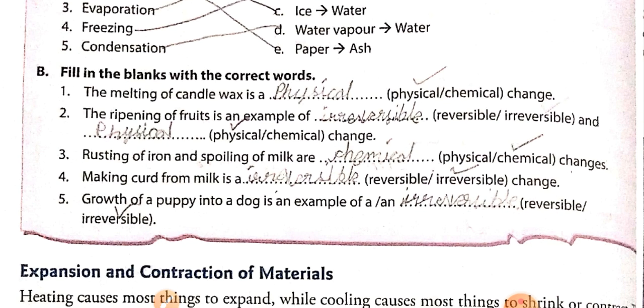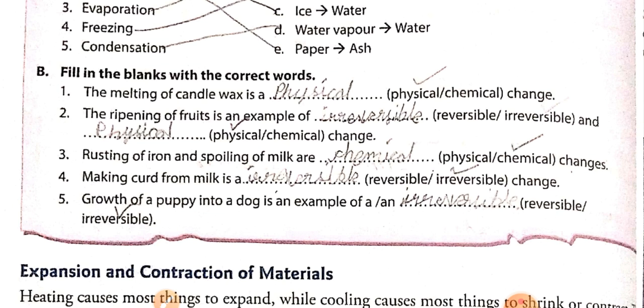Fill in the blanks. The melting of candle wax is a physical or chemical change? It is a physical change. Burning of a candle is a chemical change, while melting of candle wax is a physical change.